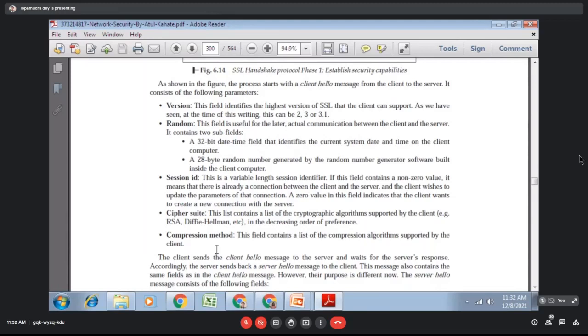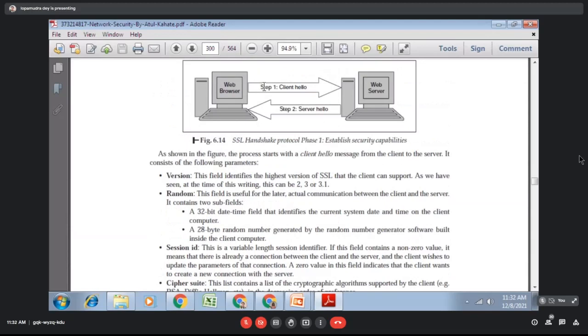Last is compression. Compression means there is a zip or RAR, what type of compression methods they are using, that will also be shared during the client hello. So this is step one, client hello. The client will share which version they are using, which cipher suite they are using, like RSA or Diffie-Hellman, which compression method they are using, along with that session ID, and one random number will be shared with the server.